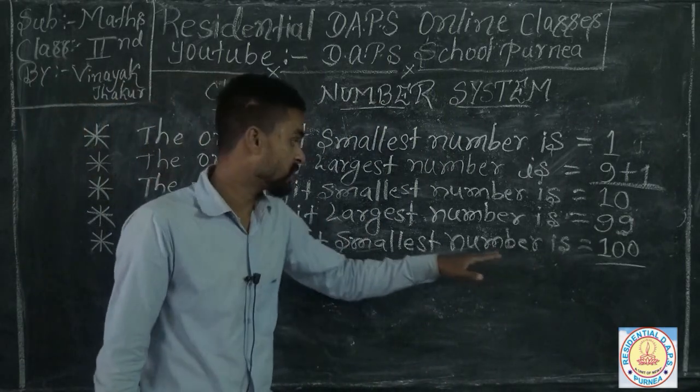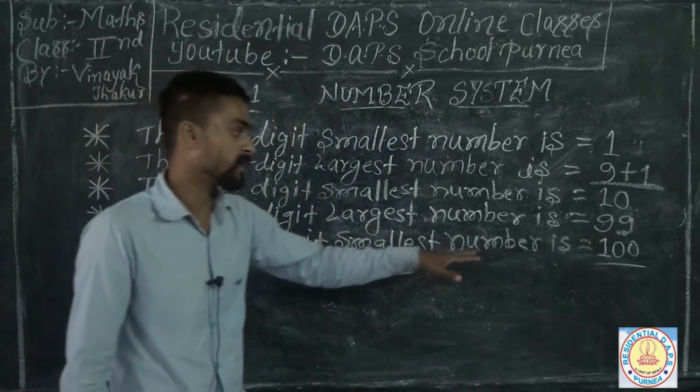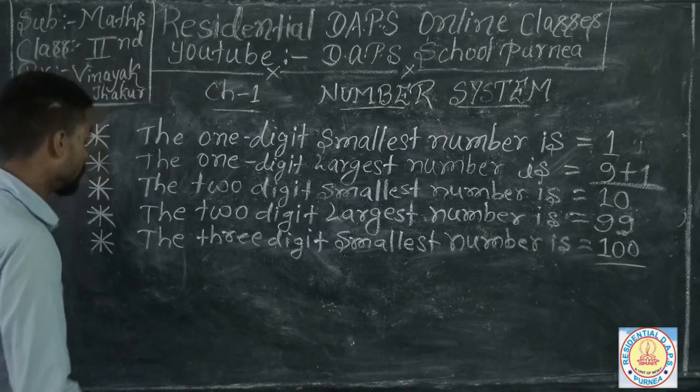So you can find out easily your 3-digit smallest number, which is 100.